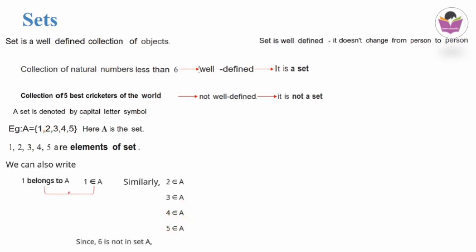Here 6 is not in set A. If we consider the natural number 6, 6 does not belong to this set. That also we can represent symbolically, that is 6 ∉ A, 6 is not an element of A. So this is the representation for not belongs or not an element of a particular set. Here we have learned 2 symbols. The first one is ∈, which we read as belongs to or element of a particular set. Another one we have learned is ∉, which we read as not belongs to or not an element of a particular set.